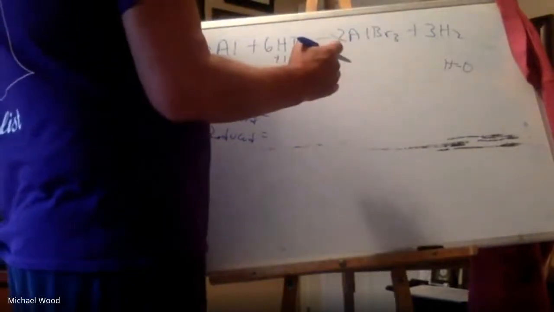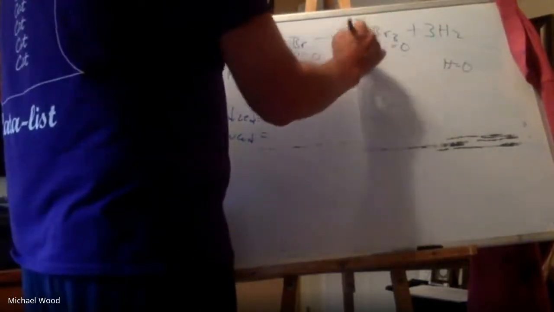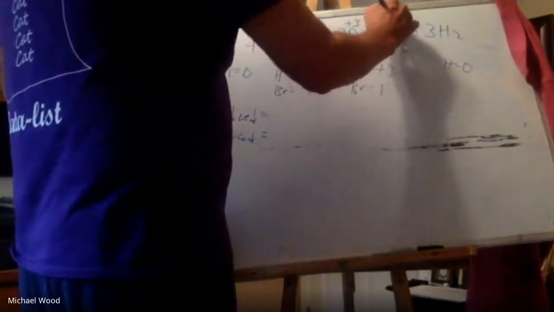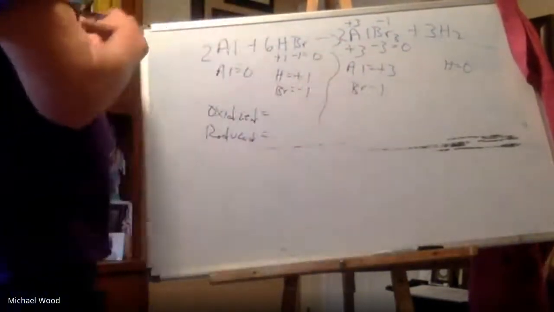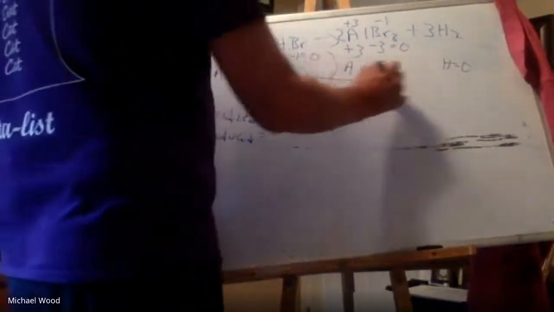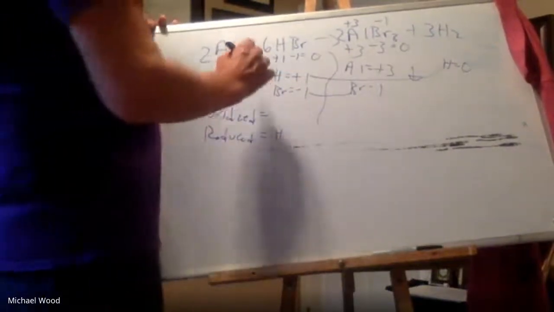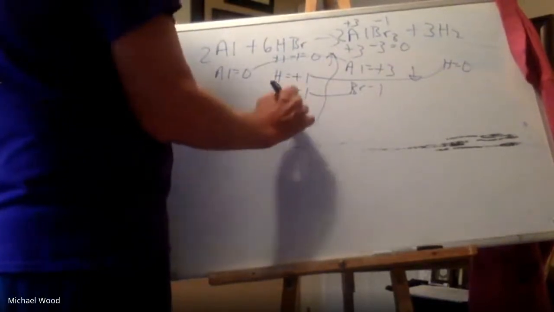And here, for these, I'm just going to use their ionic charges. This needs to total 0, and aluminum is a +3, that's the ionic charge of aluminum. And bromine is a -1, so -1 times 3 is -3. So it ends up like that. Now I compare the left to the right. Bromine didn't change, so it was neither oxidized nor reduced, but hydrogen went down. Hydrogen going down is reduced, which means it's the oxidizing agent. And aluminum went up, so it was oxidized. So what was oxidized was aluminum.